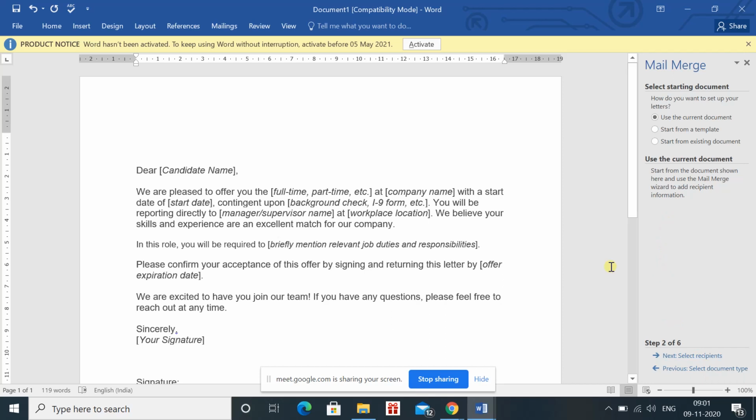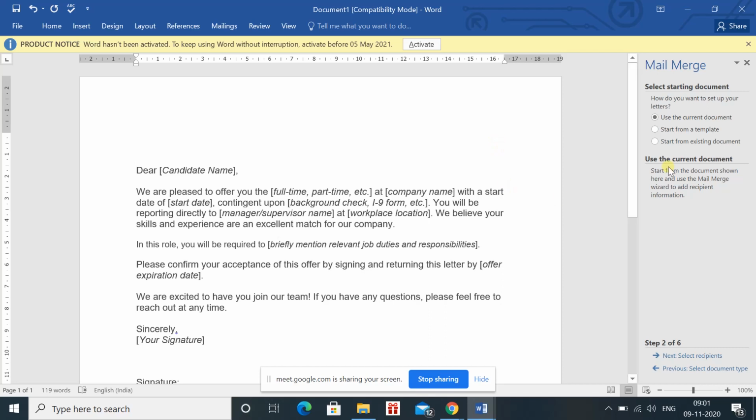Then after starting the document, you have to mention whether you want to use the current document, meaning the document which you have opened. Do you want to use this current document, suppose this title is document one, or do you have some template, or you want to use some existing document? Suppose you have opened document one, but you have already written the offer letter.